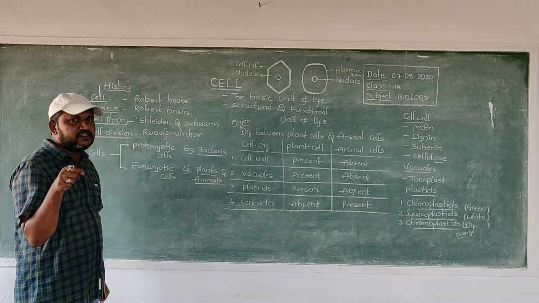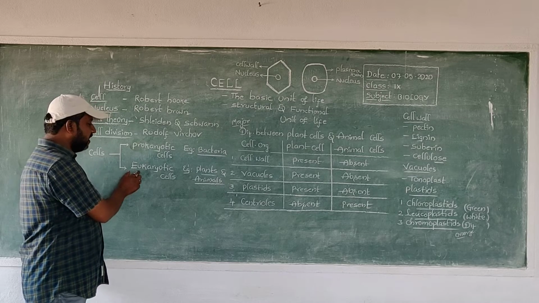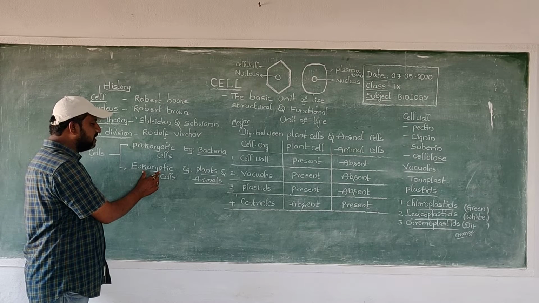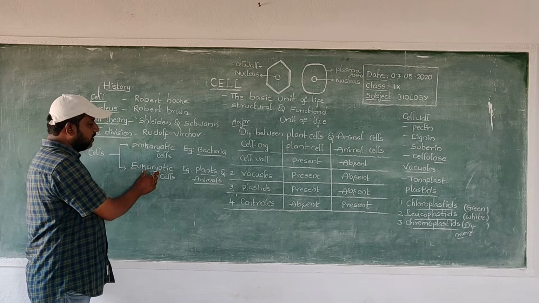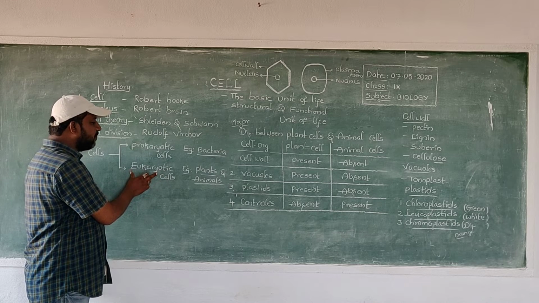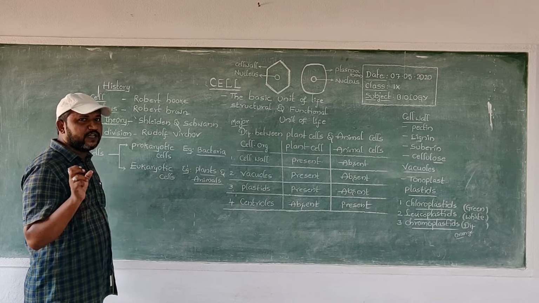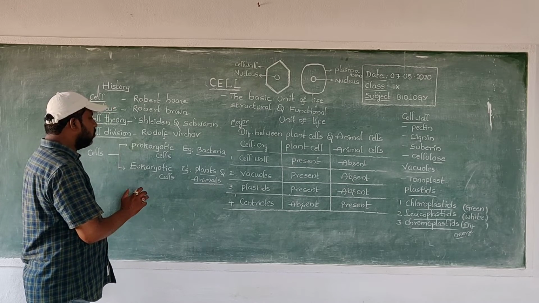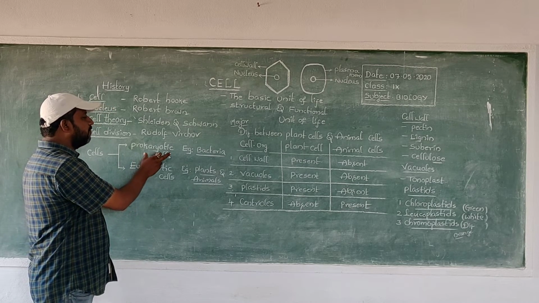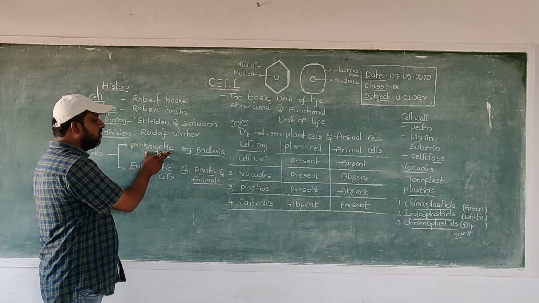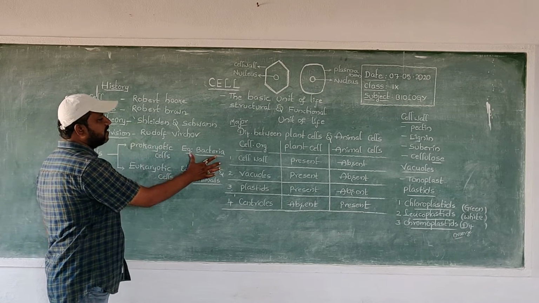Eukaryotic. In science, eu means having. Karyo means nucleus. A specific nucleus is present in eukaryotic cells. The best example of prokaryotic cells is bacteria.